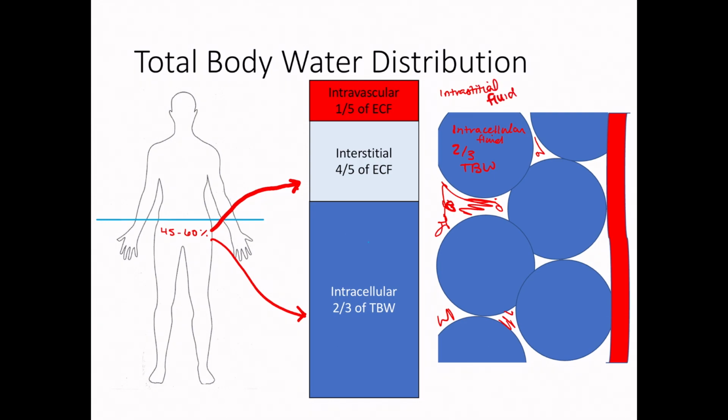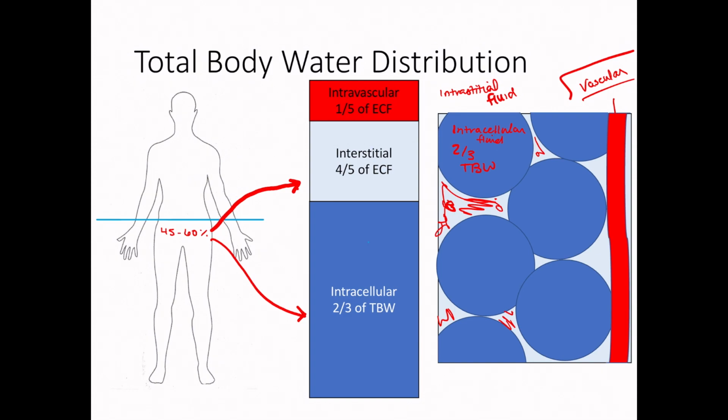Versus about 1/4 of this extracellular fluid, or fluid outside the cell, is actually located in the vasculature or in blood cells. These percentages are going to play an important role whenever we talk about crystalloids versus colloids.